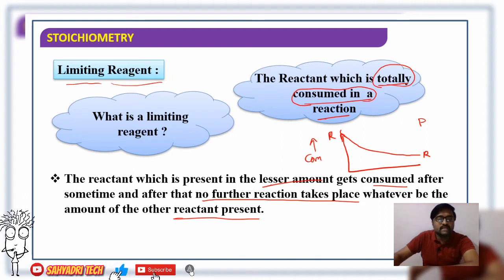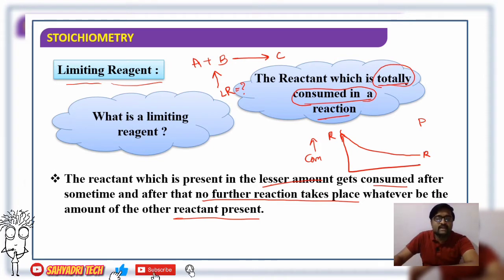Say there are two reactants A and B, and they react to give C as a product. Out of these two, I want to specify which one is the limiting reagent. Is it A or B? What I have to consider is the end of the reaction.